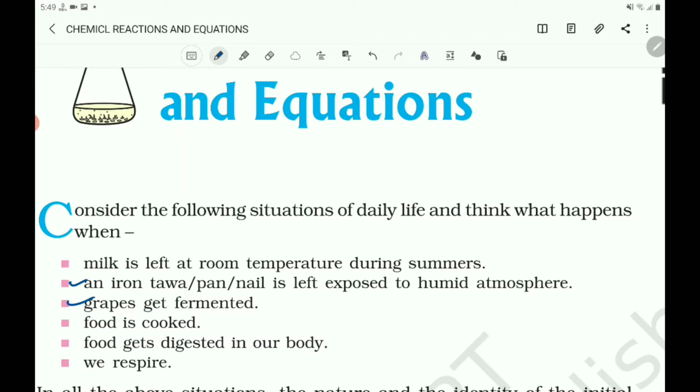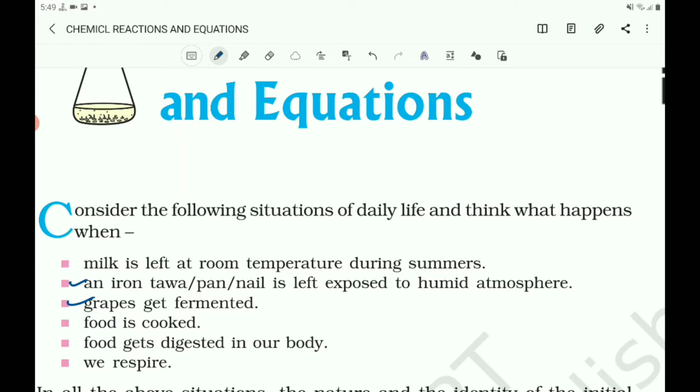Next, food gets digested in our body. You know that when food gets digested in our body, it is changed chemically and the food is converted into energy and also carbon dioxide and water. So the original substance is changed into new substance here. And next we respire. Respiration, you know, you are taking oxygen inside and carbon dioxide comes out as a product. So that is also chemical change.